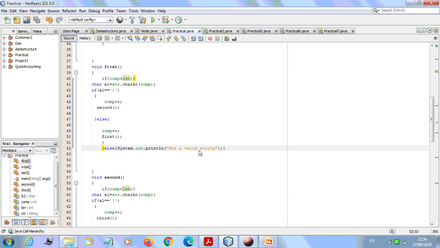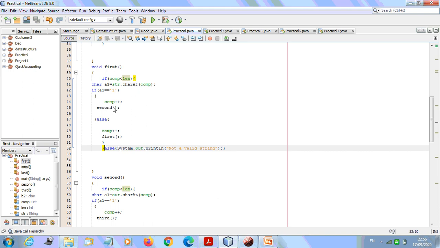We know when to accept the string: when we read all the alphabets inside a string, and after reading the last input we reach the final state, only then will it be called accepted.